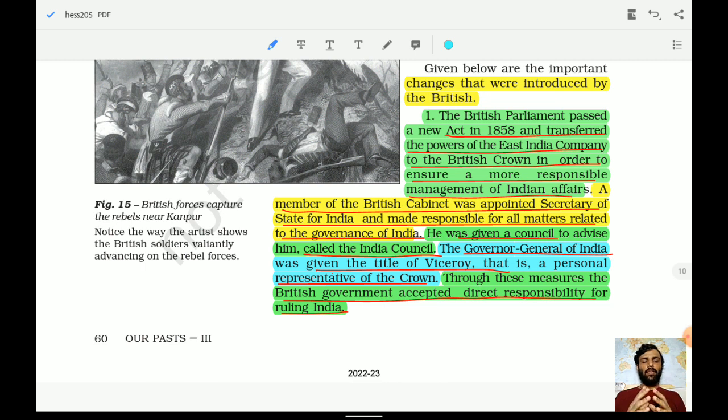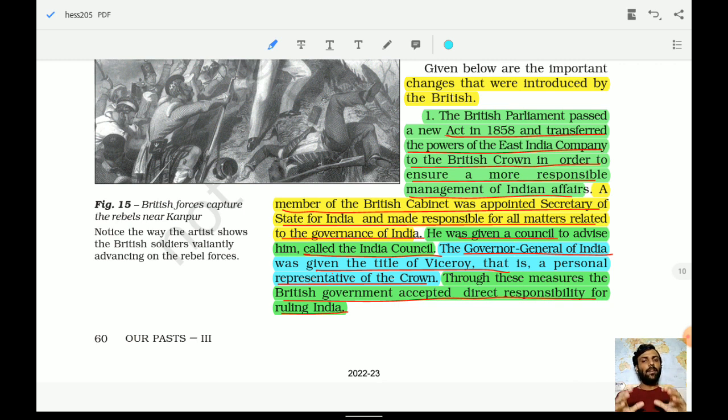To take care of the governance of India, a British cabinet person was appointed, the Secretary of State, and he was given a council to advise him. The name of that council was the Indian Council. The Governor General of India was given the title of Viceroy. So now the title of the Governor General has changed into the Viceroy.